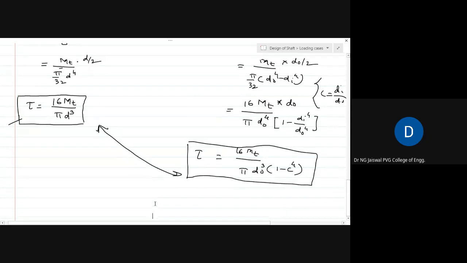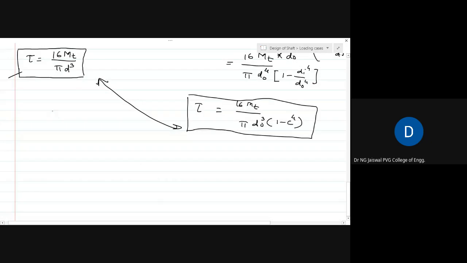In general, if we summarize what we have seen so far, we have seen that sigma t for a solid shaft is equal to pi by 4 d square.